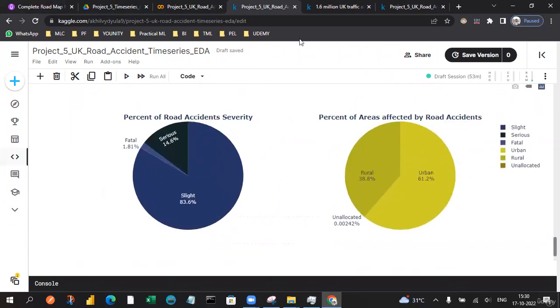In the next video we will see model building for the time series analysis, so that we can identify future predictions of UK road accidents. Thank you.